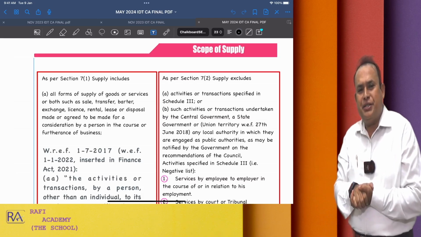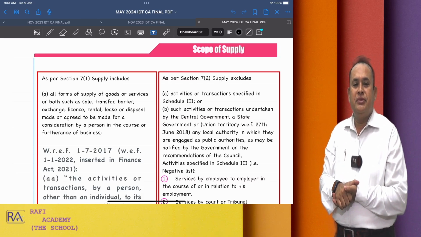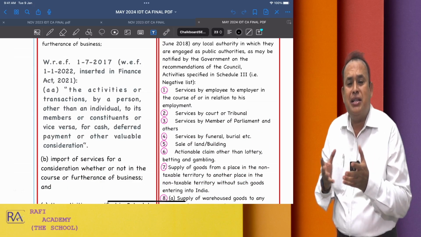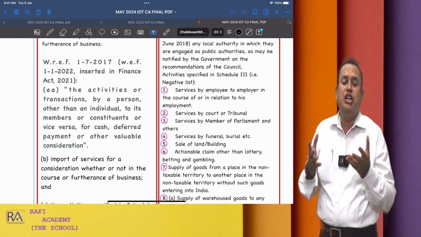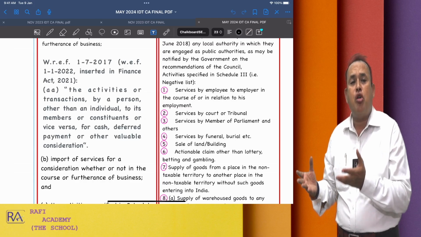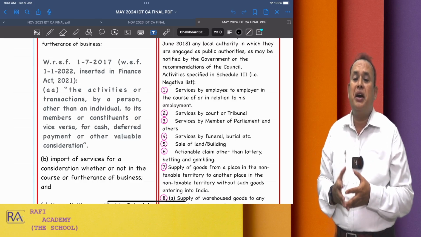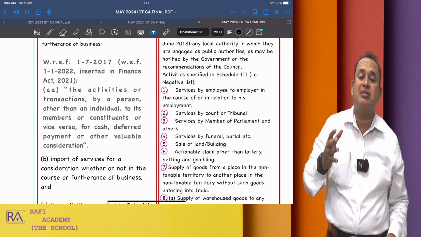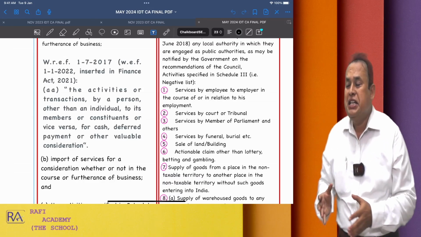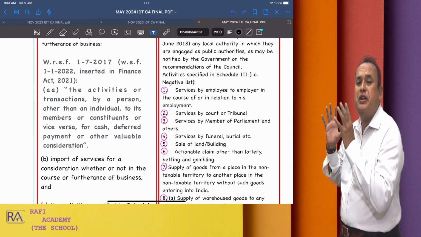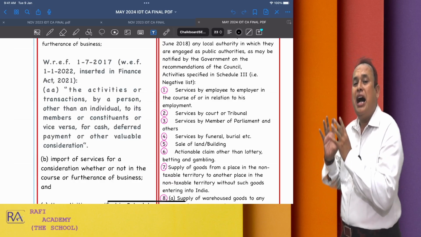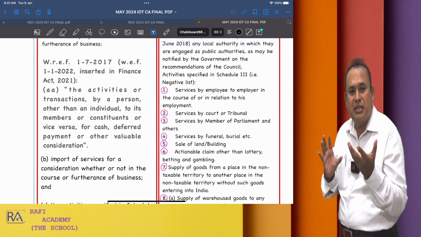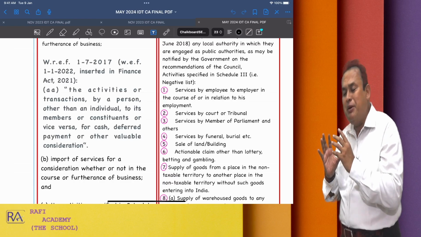Further referring to you, my dear friends, when you say activities or transactions by a person other than an individual to its members or constituents or vice versa for cash, deferred payment or other valuable consideration, section 7 subsection 1 clause (aa) says, in simple terminology, that if there is a particular non-profit making organization or association which consists of members. Members formed an association which may be a non-profit making association.